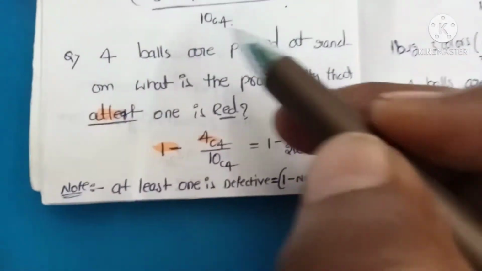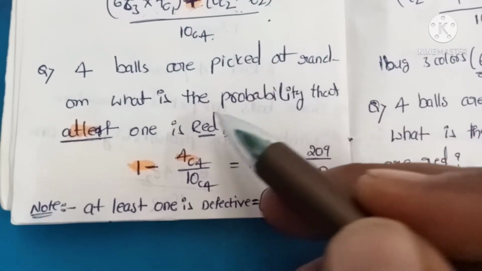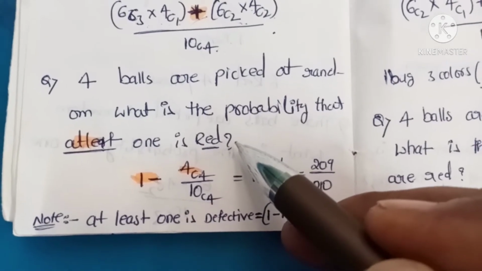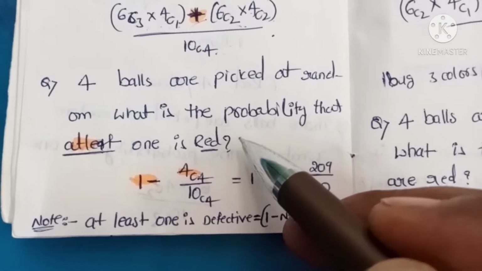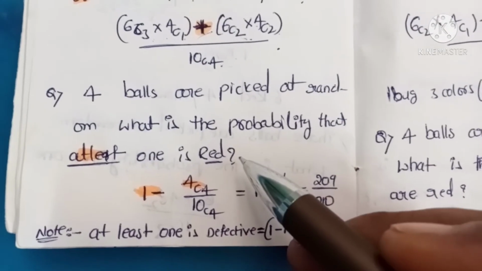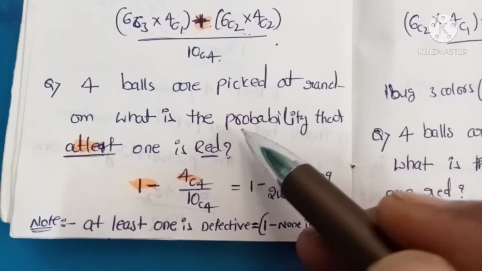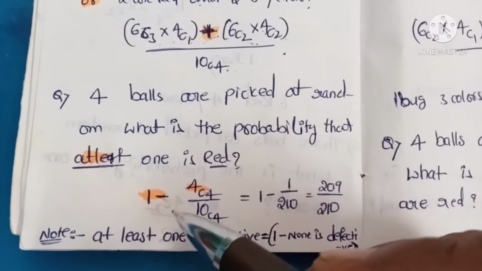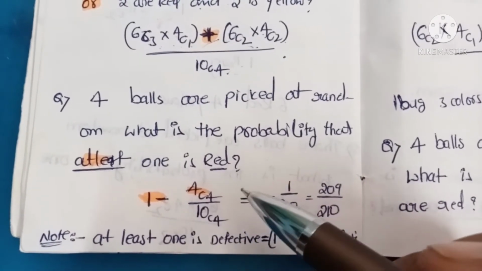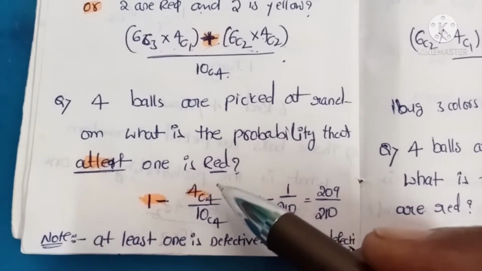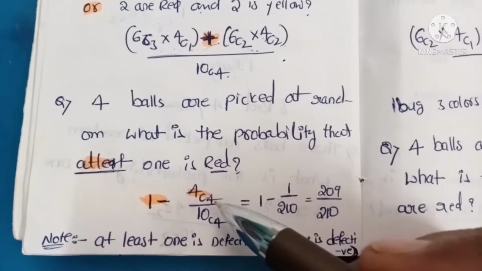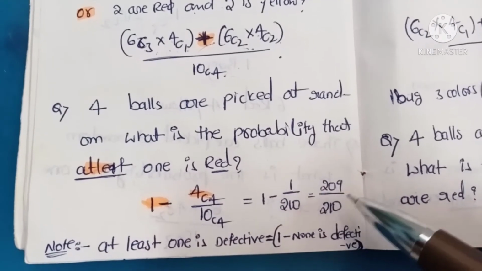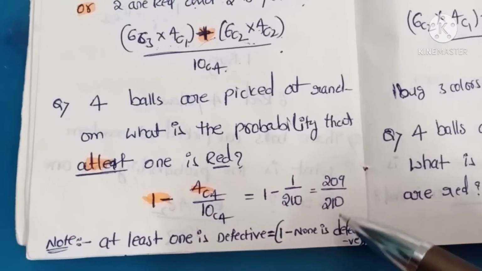Just solve this equation. Now another question. In a bag, 6 red and 4 yellow balls. 4 balls are picked at random. What is the probability that at least one is red? At least one is red is nothing but 1 minus none is red. So the remaining are 4 yellow balls, 4C4 divided by total 10C4. 1 minus 1 by 210 is nothing but 209 by 210. That will be the final answer.